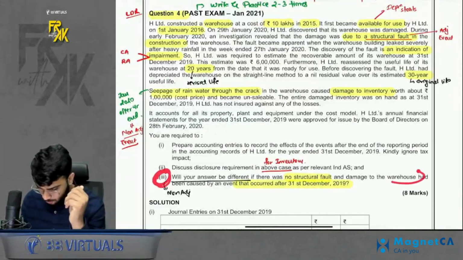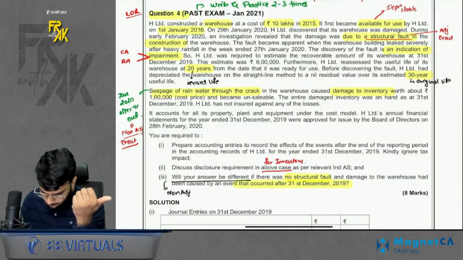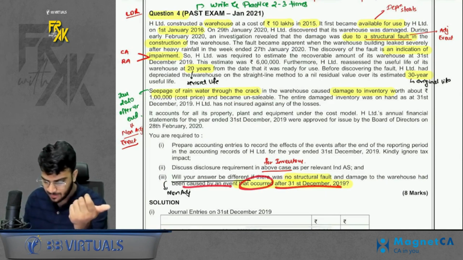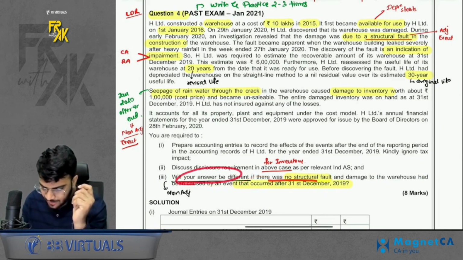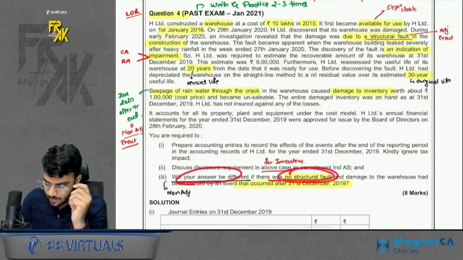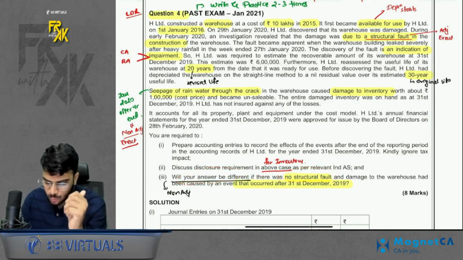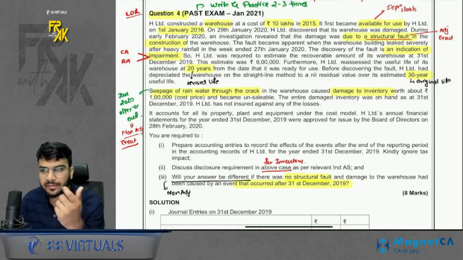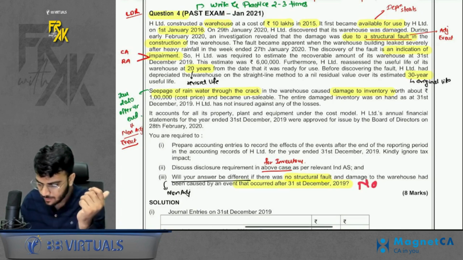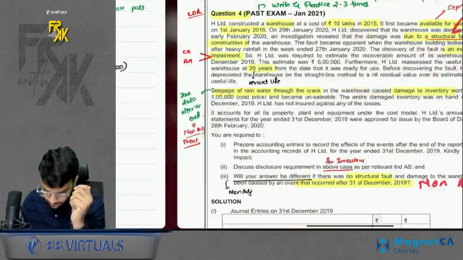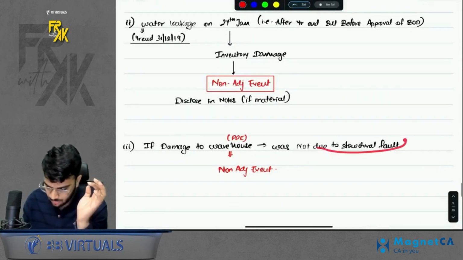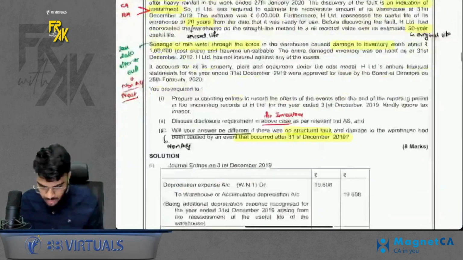Then the third part is also asked in this question. What if the damage to warehouse, that is PPE, was due to an event caused after 31st December 19? That is, will your answer be different if there was no structural fault? It is saying that what if the damage to warehouse was not because of a structural fault? If structural fault was not there, then it would have been a non-adjusting event, no? Because the whole point of treating as adjusting was because there was a structural fault, right? So if damage to warehouse was not due to structural fault, it would have been a non-adjusting event, sir.